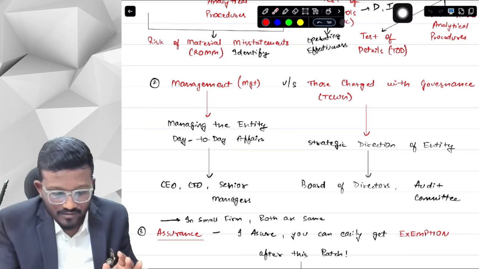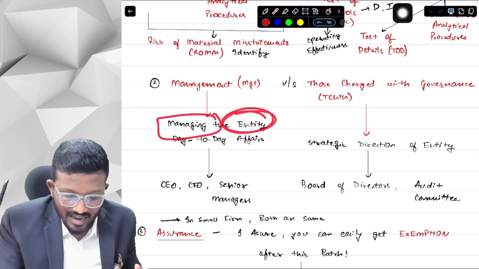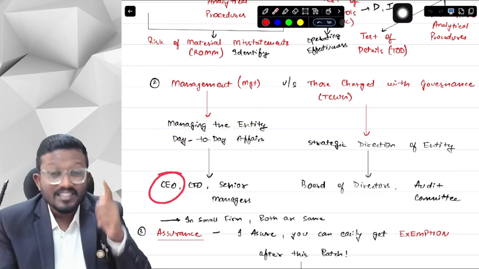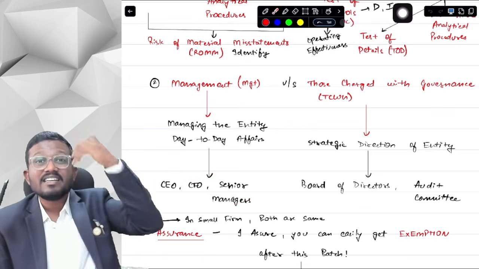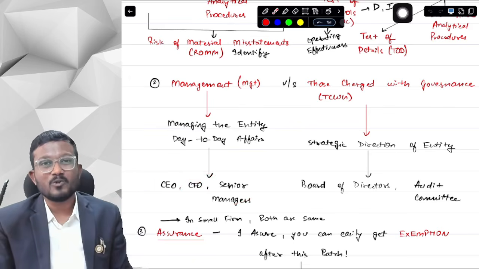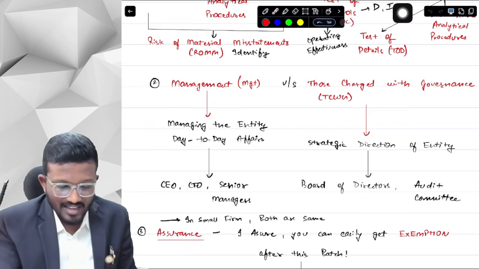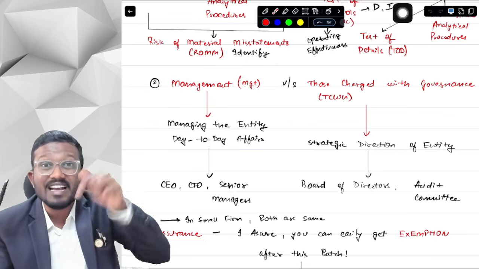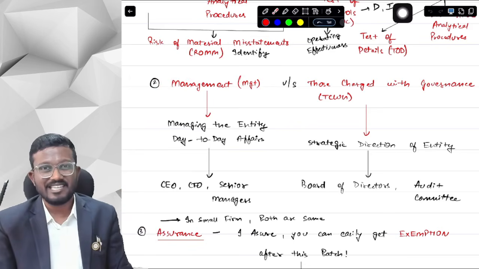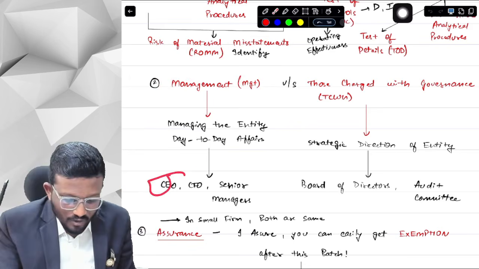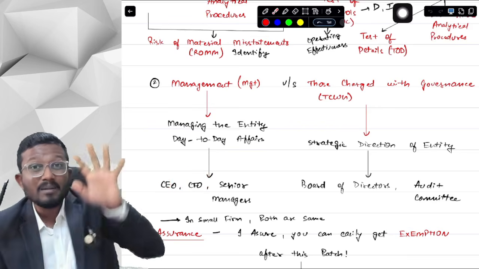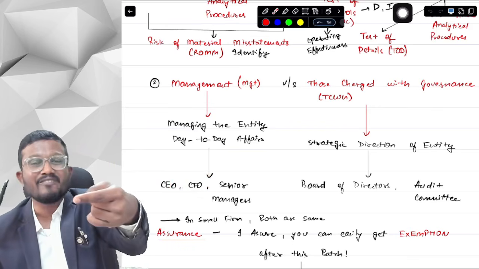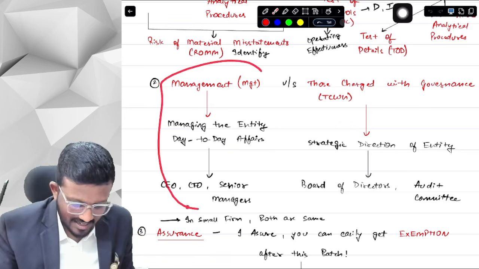Management are those persons who are actually involved in managing the entity, who are involved in the day-to-day affairs of the entity. For example, the CEO, the CFO, the senior managers, the senior officers who are involved in execution of the activities of the company. They are called management, and they are responsible for preparation of the financial statements. Obviously, not the CFO or the CEO themselves, their staff prepares the financial statements, but they are responsible for the preparation of the financial statements as per AFRF. It is their responsibility. Okay, yes sir.